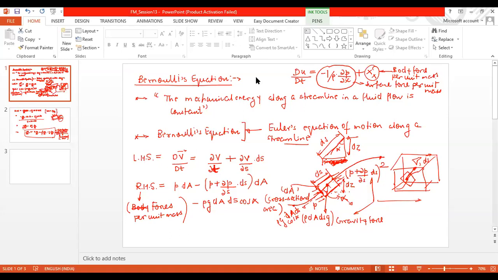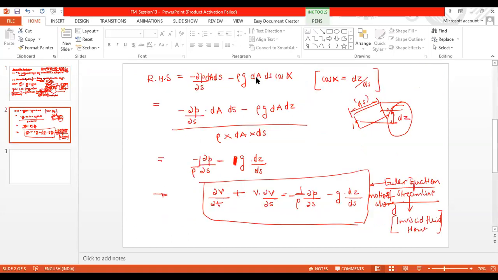So one more important thing here. You can even derive the Bernoulli's equation using the Euler equation of motion. Let's say the three equations for x, y, and z direction, which I wrote down. You will find this derivation in Som and Vishwas. I think in the third edition also this is given, so you can have a look at that also. That means you can find this relation, delta v by delta s, by simply using the Euler equation of motion in x, y, and z direction as well.